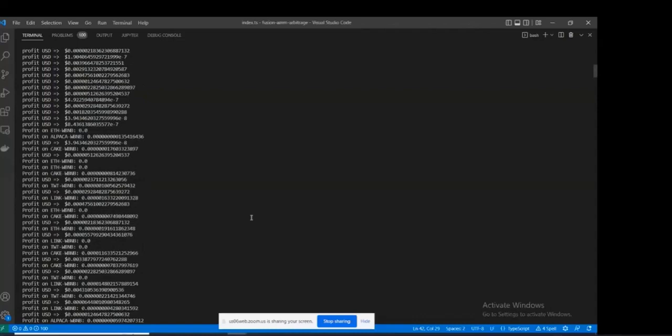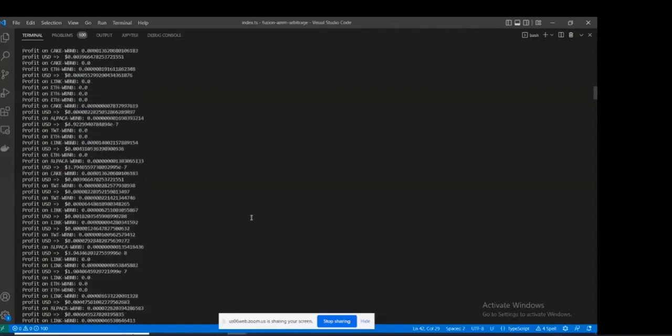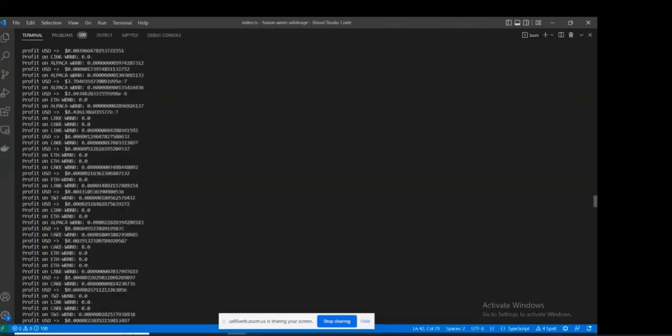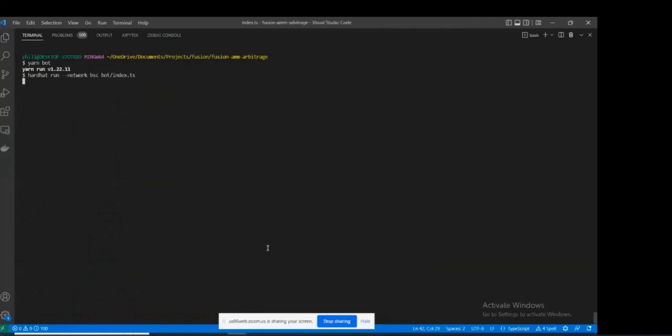So now this is the bot trading in real time, right? This is actually the bot trading in real time. So what I want you to do is zoom in to any of it. Okay, let's clear that and run it again.